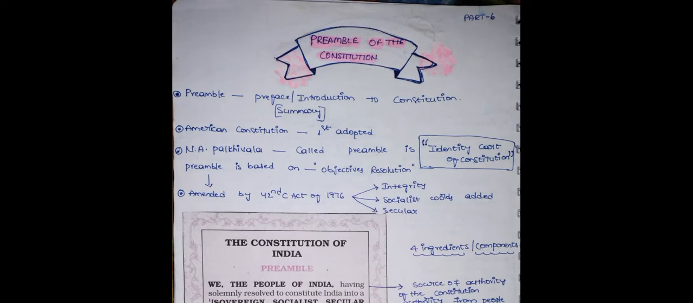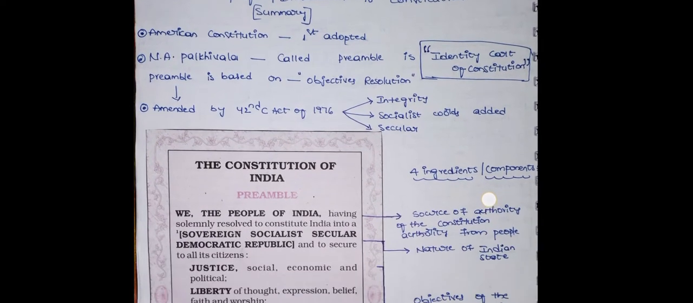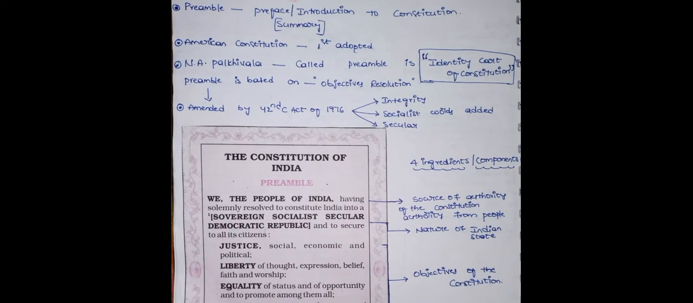N.K. Palkiwala called the preamble the identity card of the Constitution, and the preamble is based on the Objectives Resolution. The Objectives Resolution was moved by Jawaharlal Nehru on 13th December 1946, and it was adopted by the Constituent Assembly on 22nd January 1947. The preamble was amended for the first time by the 42nd Constitutional Amendment Act of 1976, which added three words: integrity, socialist, secular.